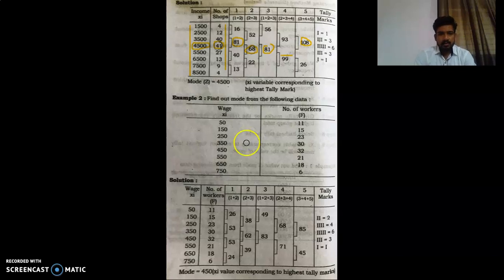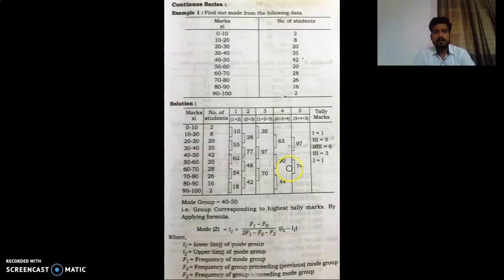Here also is the same problem, you just have to go through that particular problem. This is for your practice, and you will have the answer here 450, as the highest is 6. Okay, now we will move to continuous series.